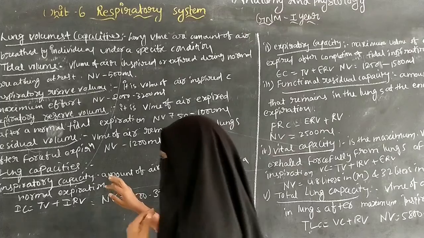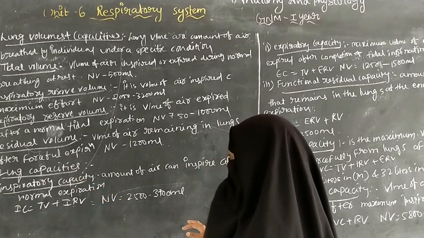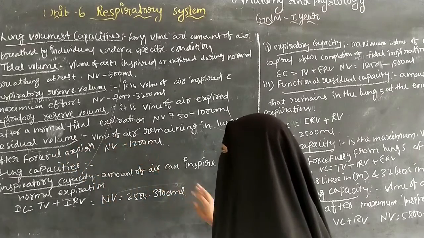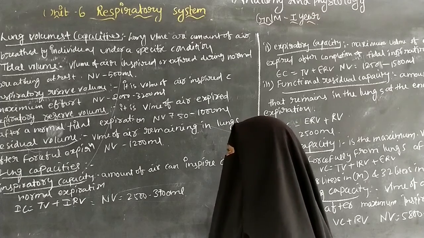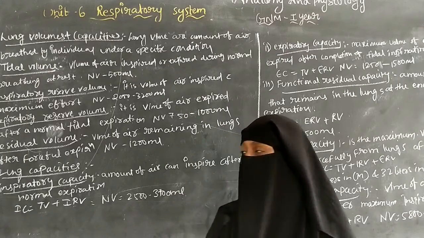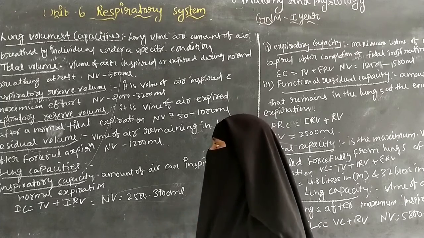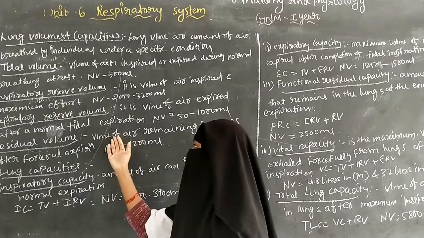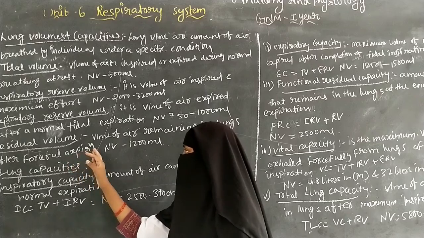The next one is residual volume. Residual volume is the volume of air remaining in the lungs after forceful expiration.